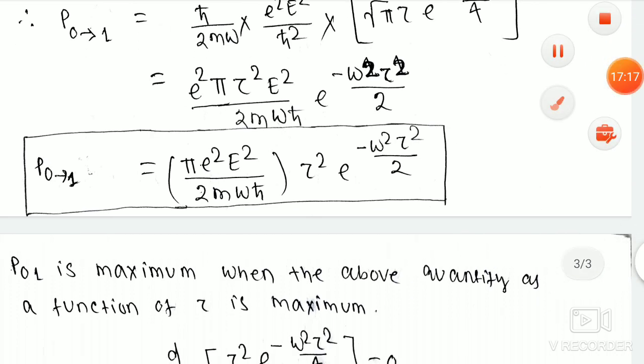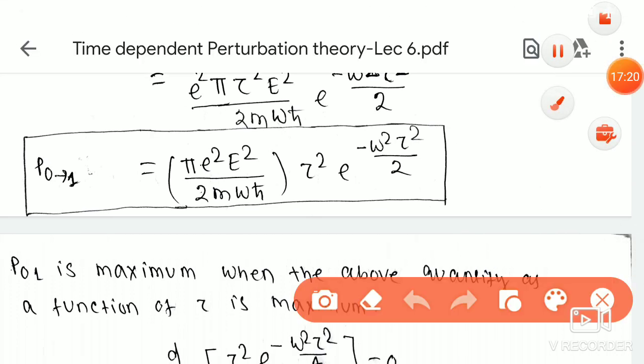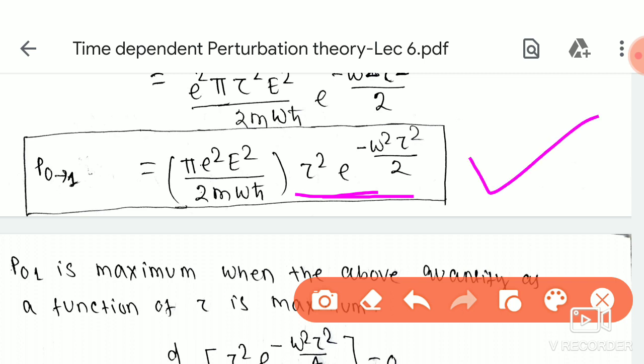I have taken this tau term aside. So in the bracket is pi e square by 2m omega h squared, and then tau square exponential minus omega square tau square divided by 2. So this is our transition probability to get the system in the first excited state. Okay, so the first task is complete, that is how to get the transition probability to find the system in the first excited state.